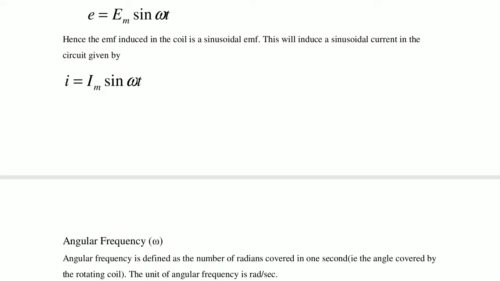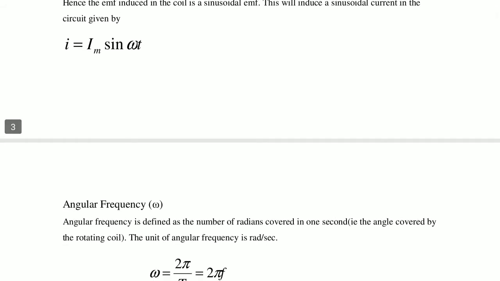Now current: i is equal to Im sin omega t, where small i is the instantaneous value of current, Im is the maximum value, sin omega t is a sinusoidal waveform, omega is the angular frequency and t is the time.